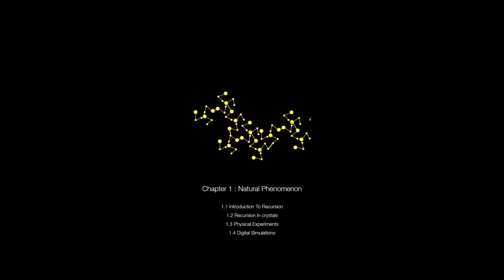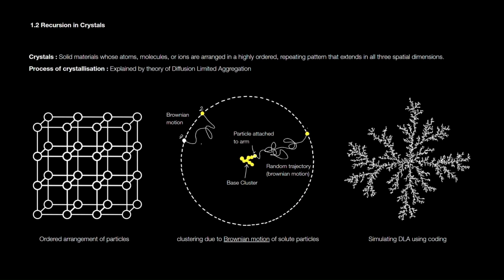For our first chapter, we'll explore the concept of recursion. To gain a deeper understanding, we'll examine recursion through the lens of crystallization and the physical experiments conducted to study it. The principle of recursion states that it is a self-similar process where the output becomes the input for the next iteration. Recursion is commonly observed in crystallization processes.